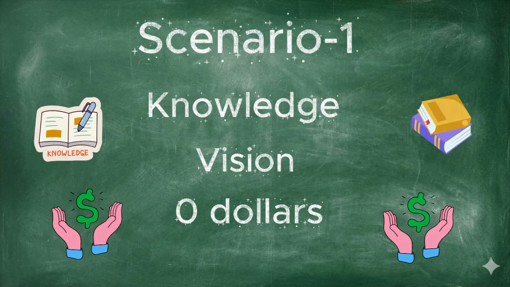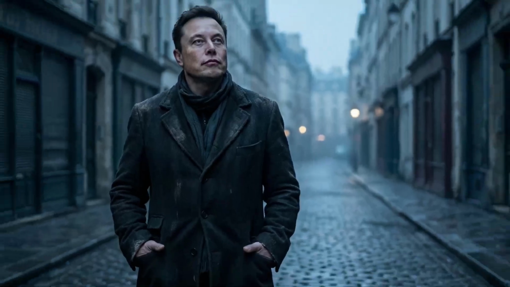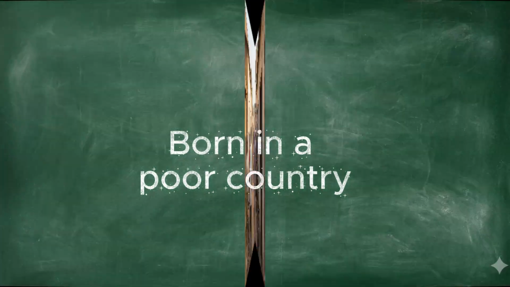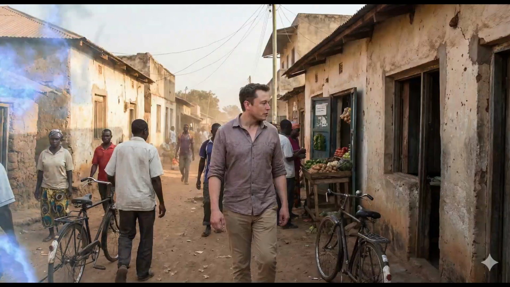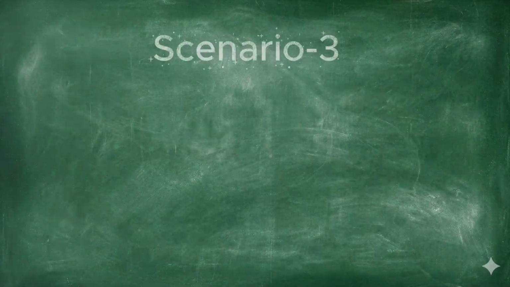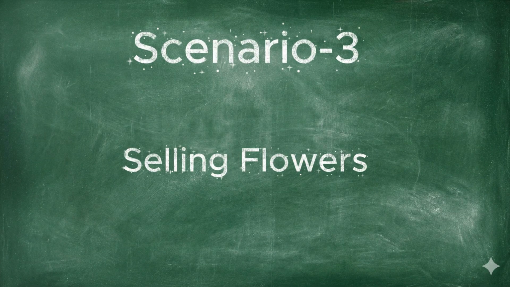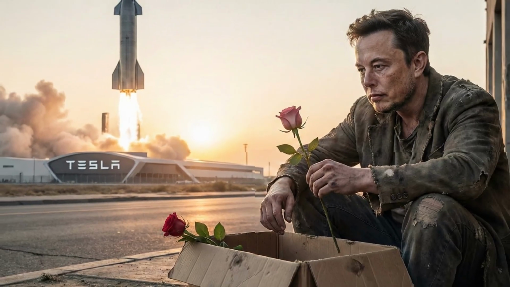In the first scenario, Elon Musk has his current knowledge and vision, but $0. In the second scenario, his environment limits him: a poor country, no vision, no network. In the third scenario, we push him into a corner. He is only allowed to sell flowers. Would he still get rich?